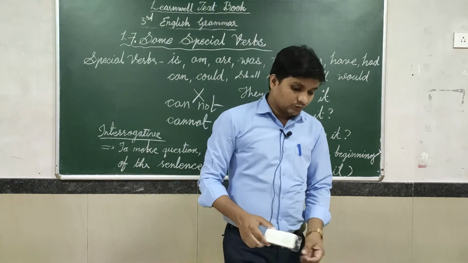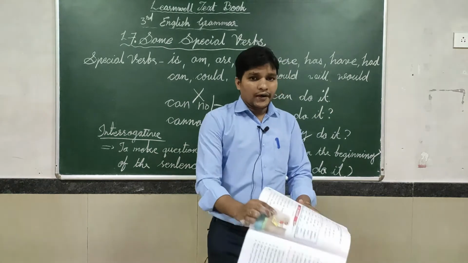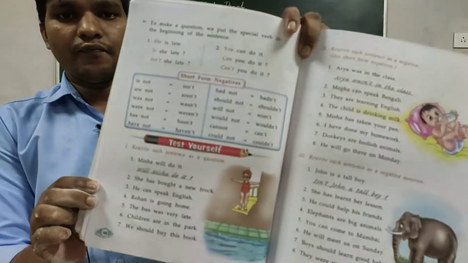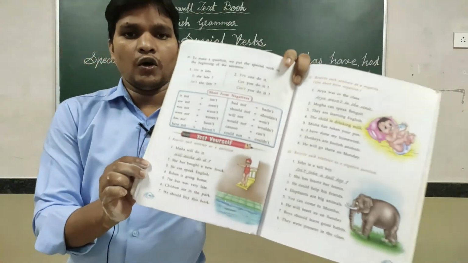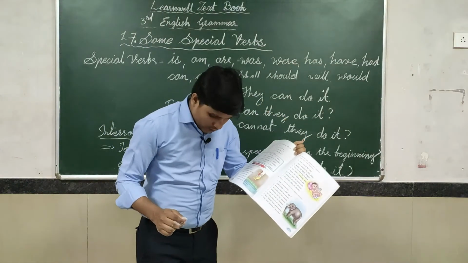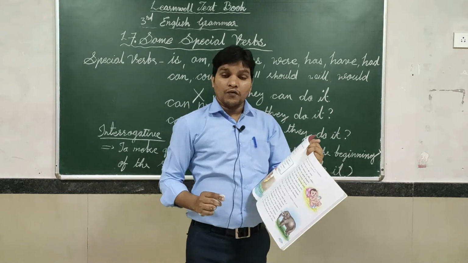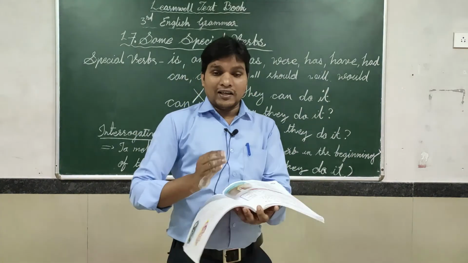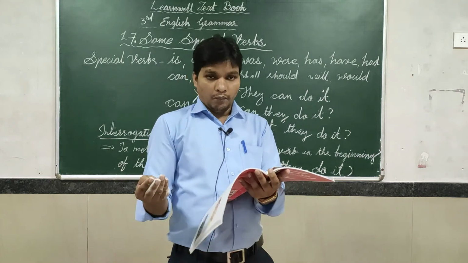It has given plenty of short forms for you. Just look at this. Got it? Special verbs are given with not. So when a special verb plus not comes, what is the short form?